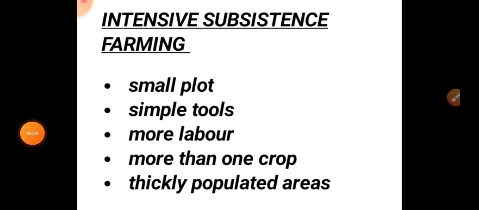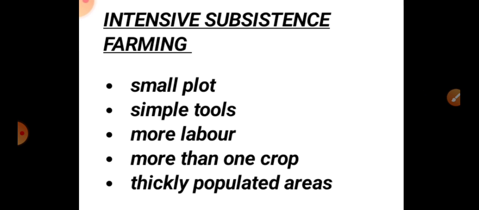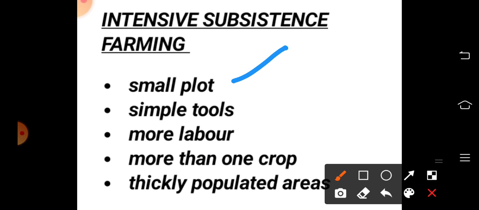The first type of subsistence farming is intensive subsistence farming. In intensive subsistence farming, the farmer cultivates a small plot of land using simple tools. The area under cultivation is very small, and he uses simple tools like the hoe or plow. A climate with a large number of days with sunshine and fertile soils permit growing more than one crop annually on the same plot.